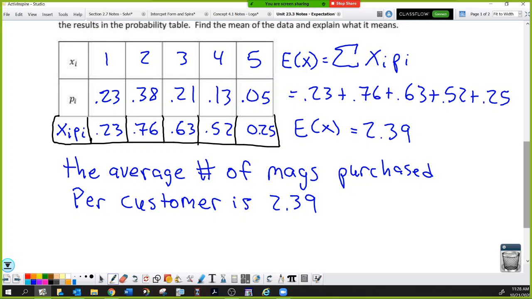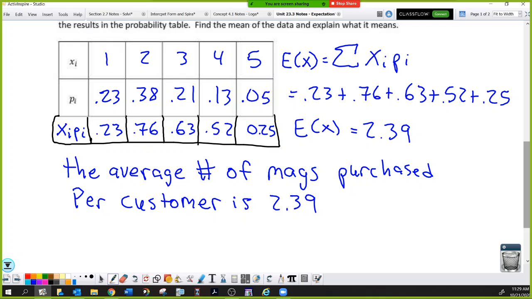No. It's already technically been divided. It already worked itself out this way. That's what the probabilities are. The probabilities are where the divisions are occurring. So this is the average number of magazines purchased per customer, which is an impossibility. There is no way that you're buying 2.39 magazines, but it doesn't matter.